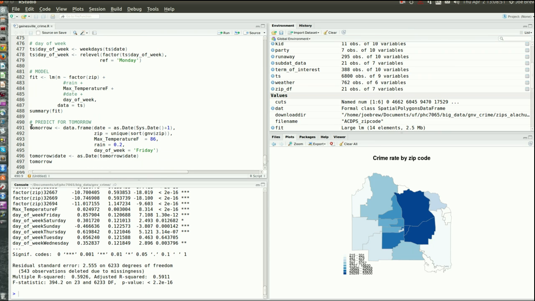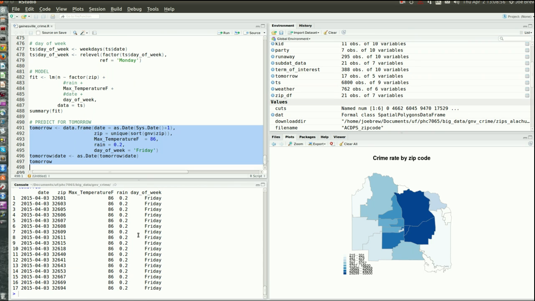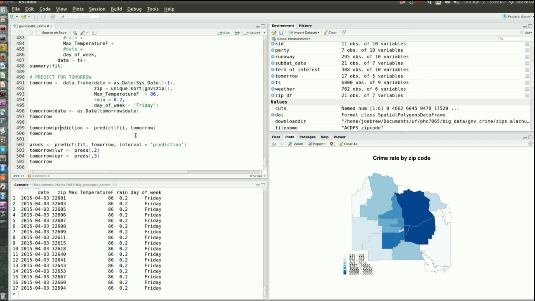Now I looked up the weather for tomorrow, and it is a max of 82 degrees. It's a 20% chance of rain of 1 inch, so I just said that's 0.2 inches. And of course tomorrow's Friday, and here's all the zip codes in Gainesville. So now with our model, we could actually predict the crime for tomorrow. We could make a crime forecast, right, for each place, and then tell the police where they should be. We can do that, and it looks like this. You can see here's our predicted number of crimes in each zip code using our historical data and modeling it.